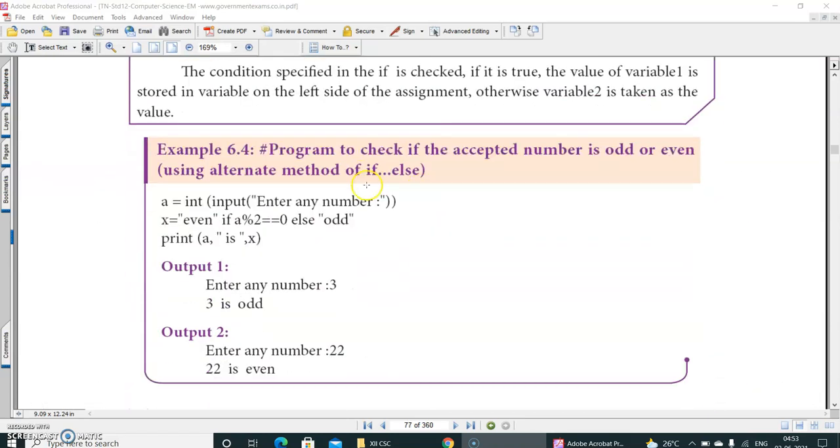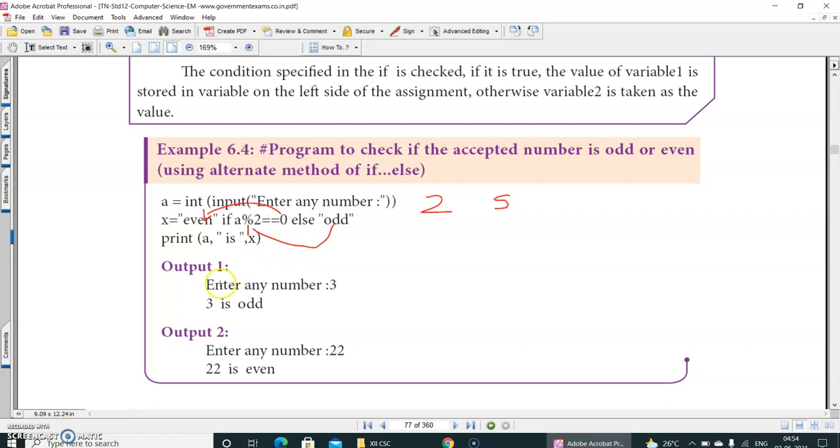Same program. See, program to check if the accepted number is odd or even using the alternate statement. Same way, a is equal to int(input("Enter a number")). You are asking the user to enter the number. I'm giving 2. x is equal to "even" if a modulus 2 is equal to 0, else "odd". 2 modulus 2 is 0, definitely yes, so it will display even. Suppose I am giving 5. Definitely 5 modulus 2 is 1. 1 is equal to 0 is false, so it will print odd.